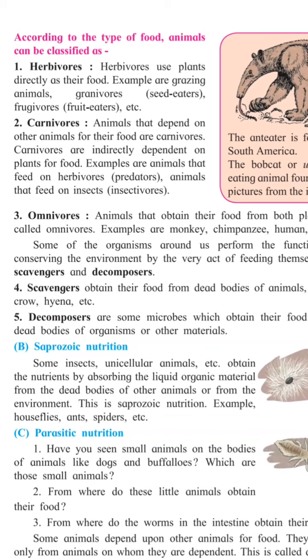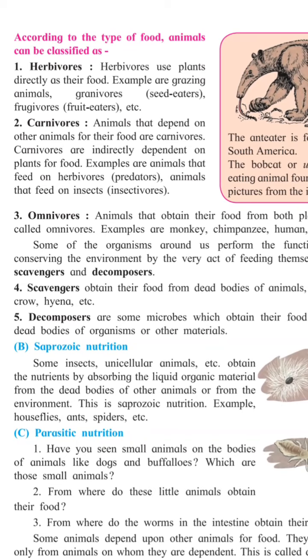Now herbivores. Herbivores use plants directly as their food. Examples are grazing animals, those animals which are grazing. Then granivores also come under herbivores only. They are seed eaters. Frugivores eat only fruits.